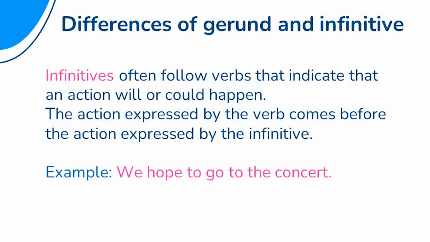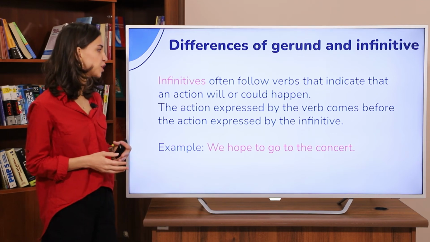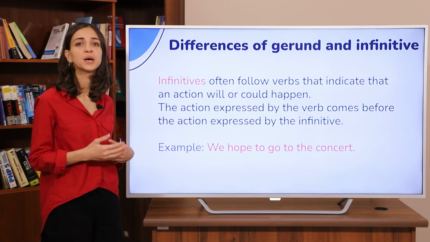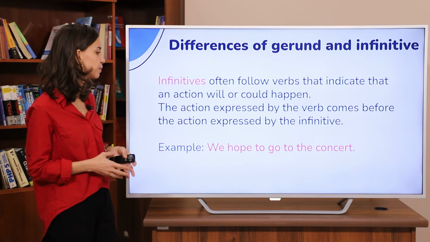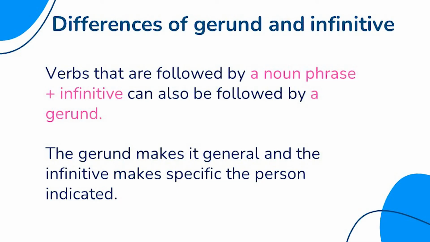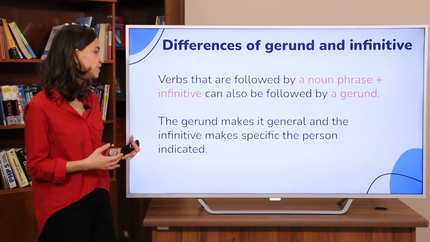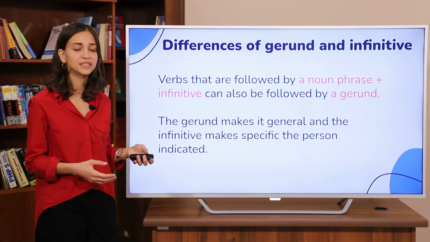So, infinitives often follow verbs that indicate that an action will or could happen. The action expressed by the verb comes before the action expressed by the infinitive. For example, we hope to go to the concert. Verbs that are followed by a noun phrase plus infinitive can also be followed by a gerund. The gerund makes it general and the infinitive makes specific the person indicated.